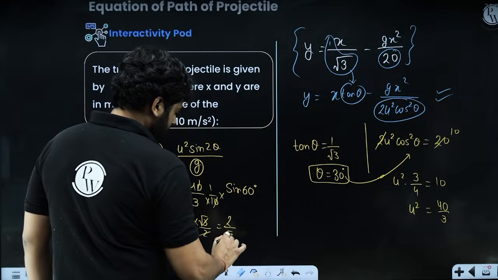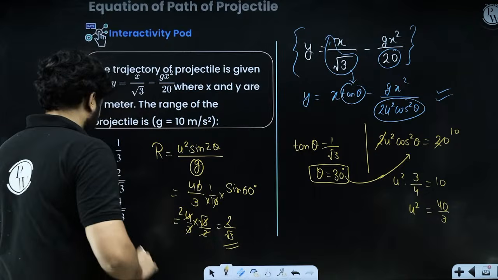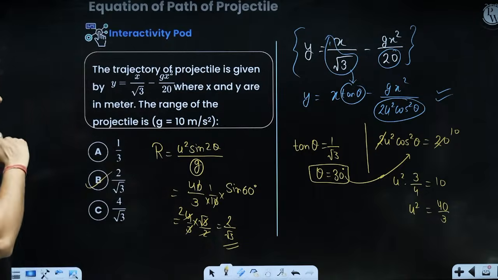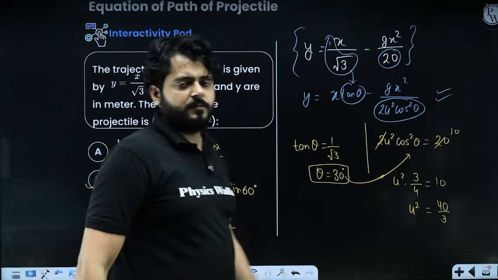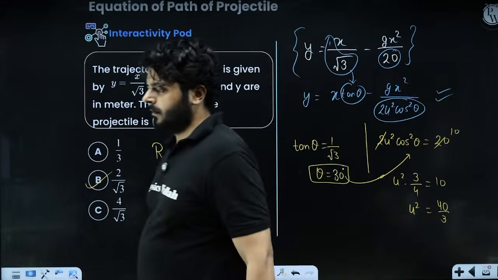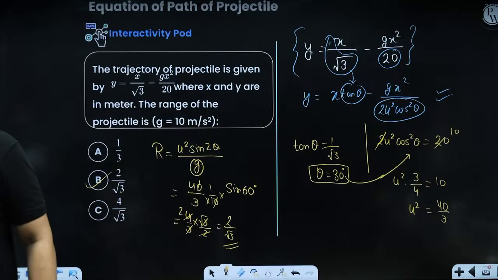So the range is 2 upon root 3. 2 upon root 3 is the option B, and option B is the correct option over here.